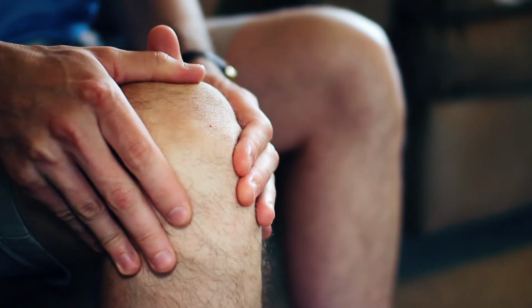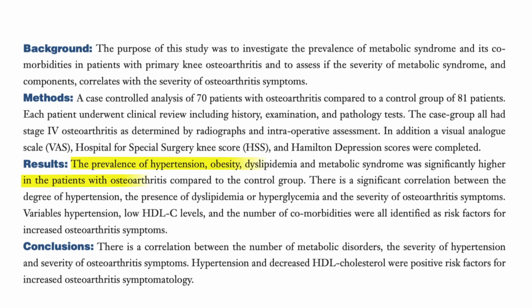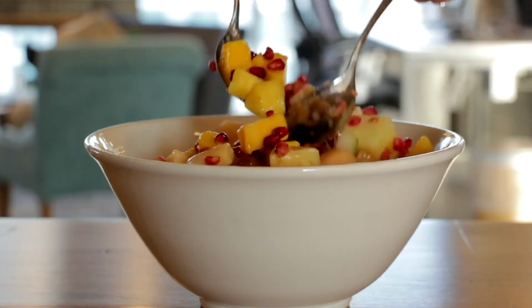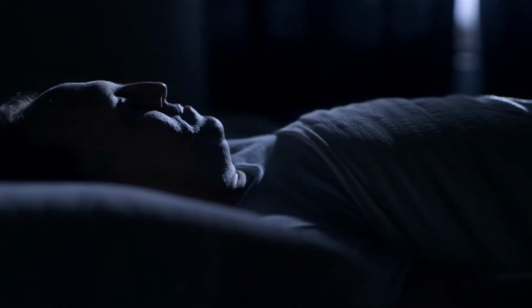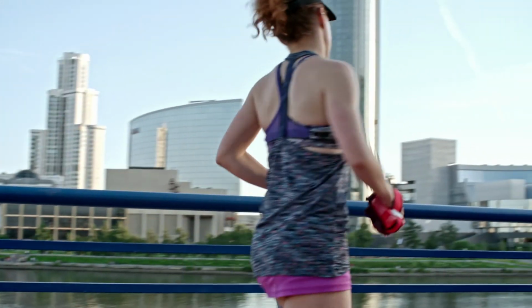Studies have shown that for patients with knee osteoarthritis, the symptoms of metabolic syndrome can cause an increase in severity and frequency of the symptoms of OA. By treating metabolic syndrome and those conditions, it can help with the prognosis of OA. So looking at lifestyle changes in terms of diet, sleep, and exercise can help decrease some of these other symptoms.